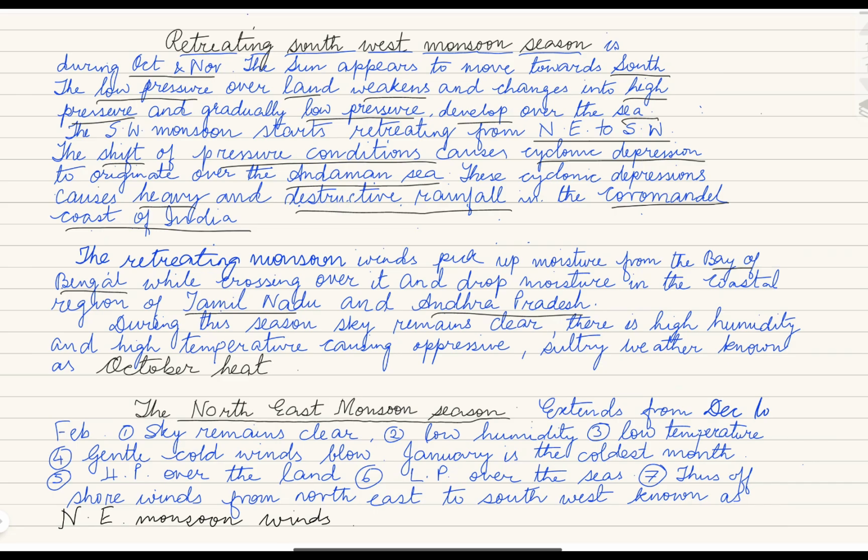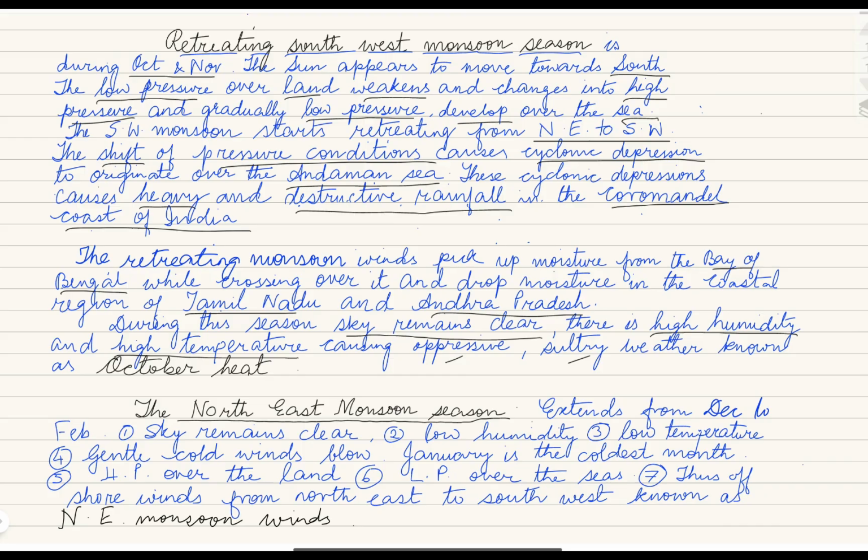During this time, the sky remains very clear. Remember, there is high humidity and also high temperature. Because of this, we have a very oppressive sultry weather condition, known as October heat. It is a very common question: what is October heat? October heat is the oppressive sultry weather condition that we have in the month of October. If they ask you why, it is because of high humidity and high temperature.